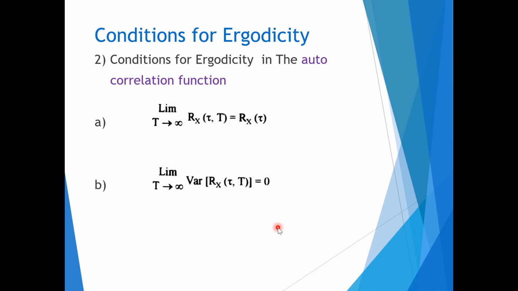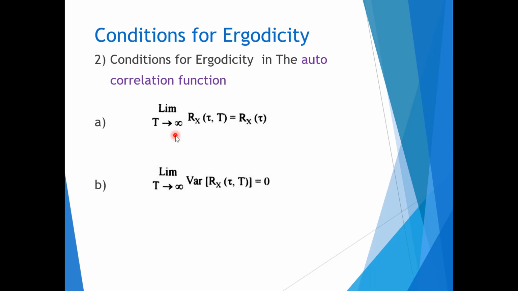Now we can find out the conditions for ergodicity in autocorrelation function also. There are two conditions. The process x of t is said to be ergodic in autocorrelation function if the following conditions are satisfied. The first condition: limit T tends to infinity, Rx of tau comma T is equal to Rx of tau.